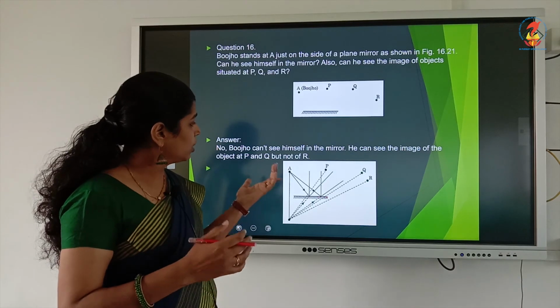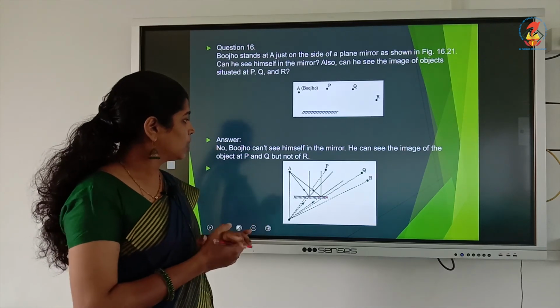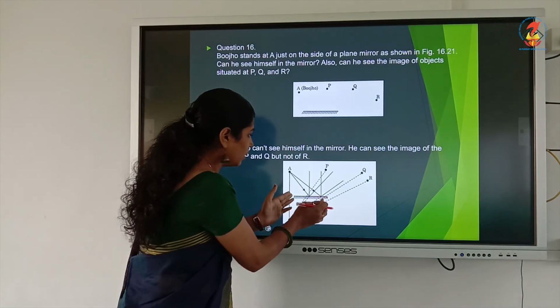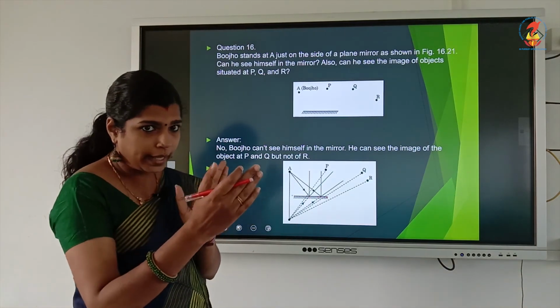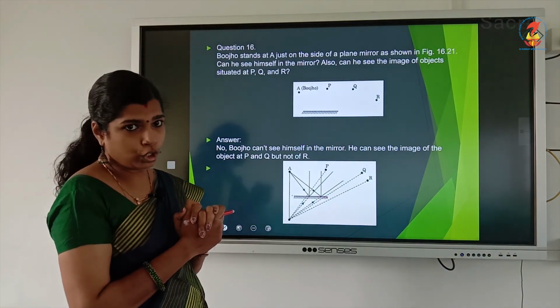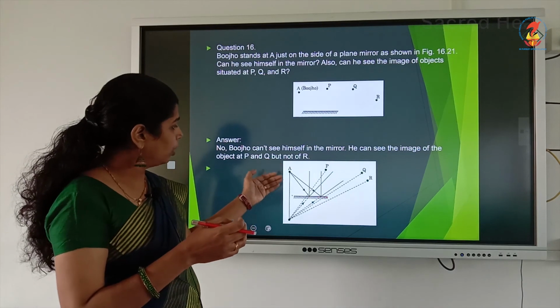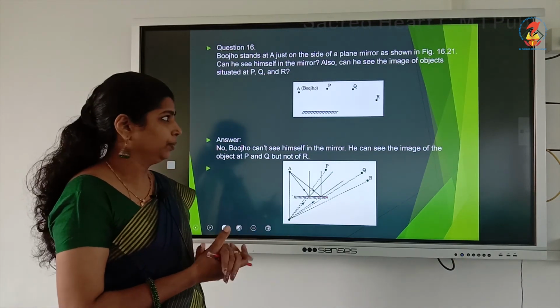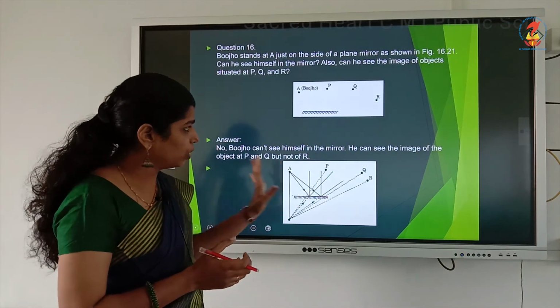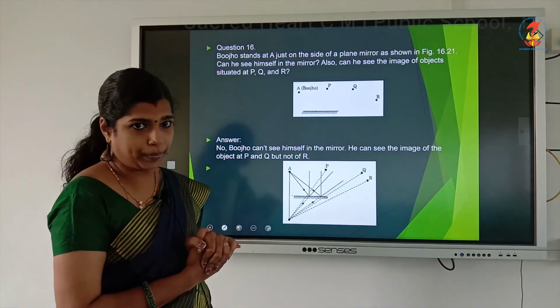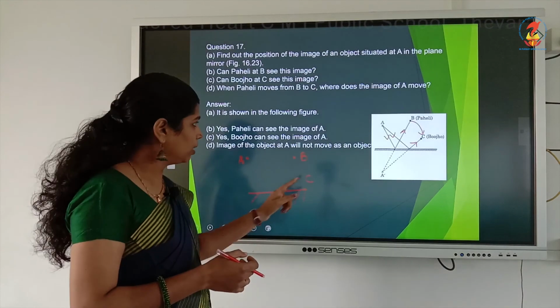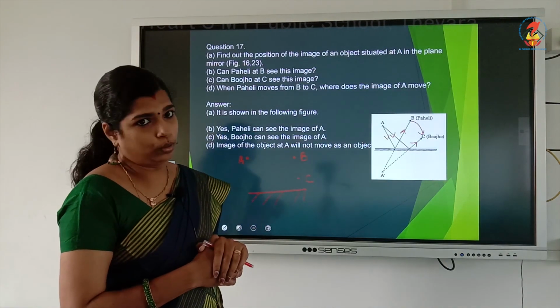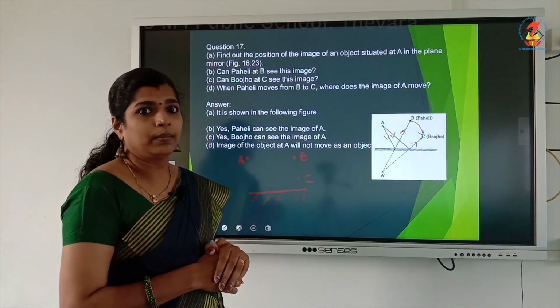Buju can't see his image because the length of this mirror is very short. So, Buju is not able to see his image in the mirror. Okay. So, you need to draw this diagram in your notebook. Okay. This diagram also you need to draw. Okay. Thank you.